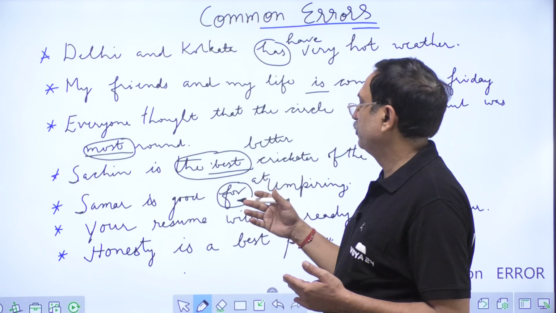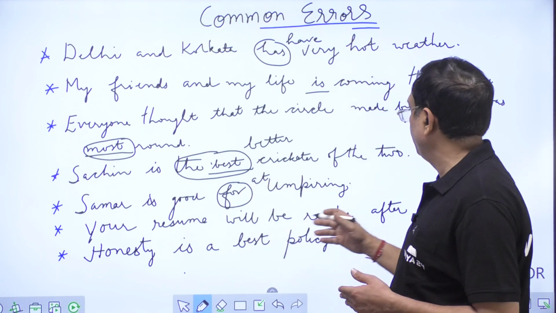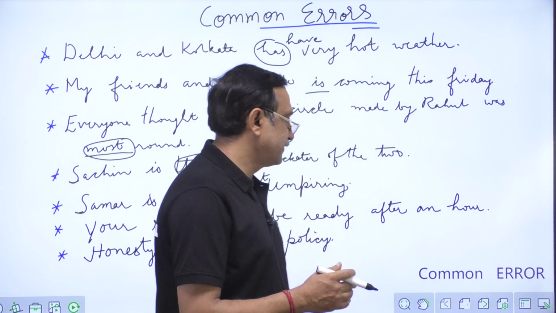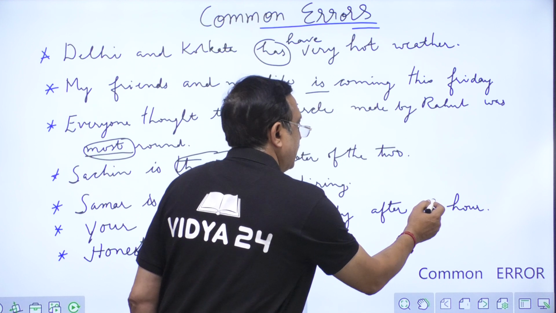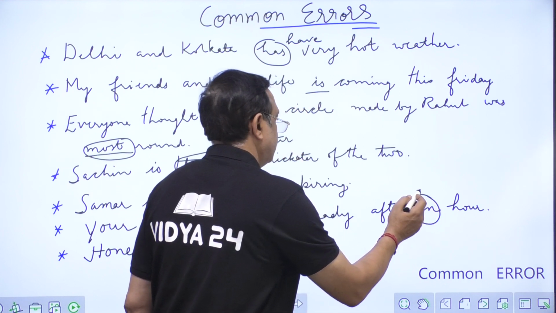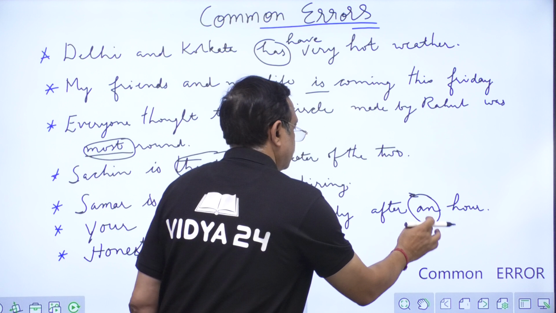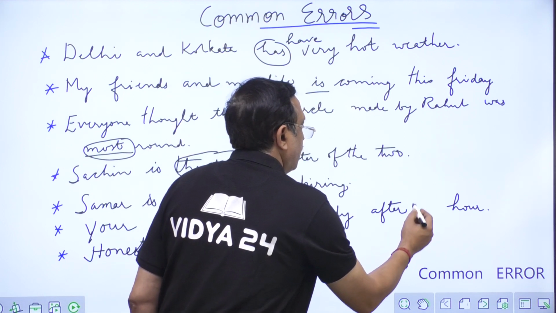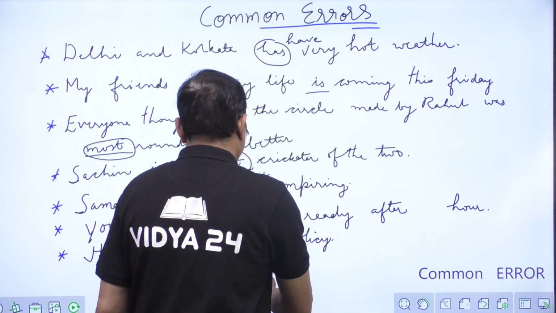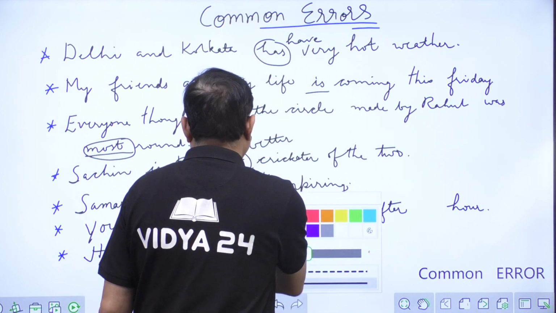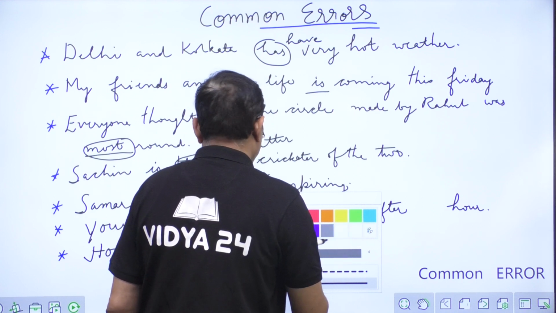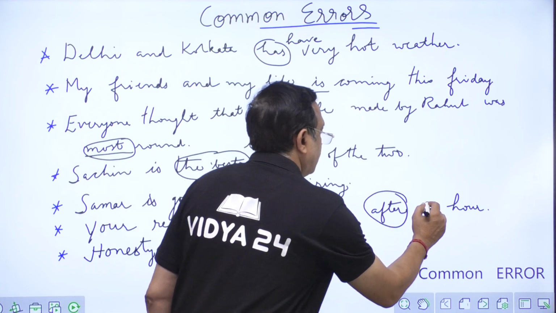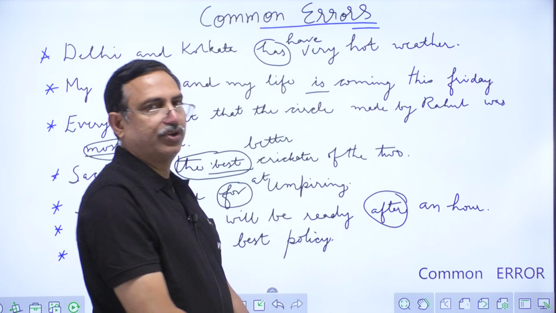So we move to the next sentence. Your resume will be ready after an hour. Here after is the wrong preposition.